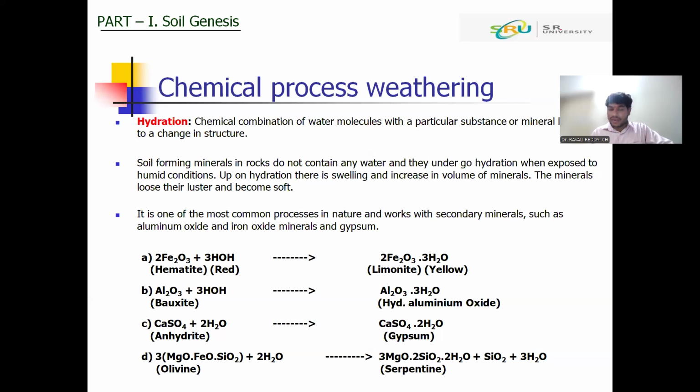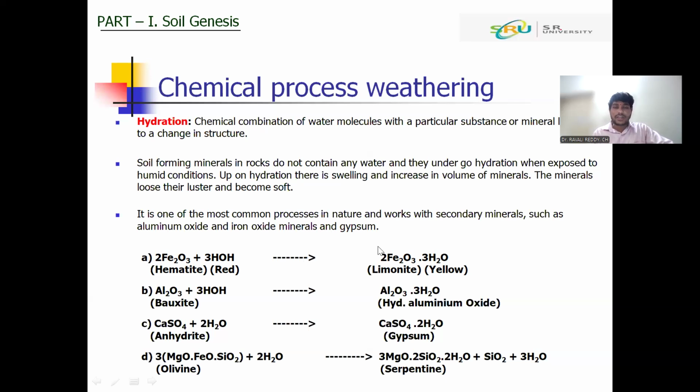First one is the hydration. Hydration is the combination of water molecules to the minerals or the rocks. Now we'll see one example here. This is the hematite, Fe2O3, which will react with the water molecules. So water molecules are added in this chemical formula and the chemical structure changes. That is Fe2O3·H2O.